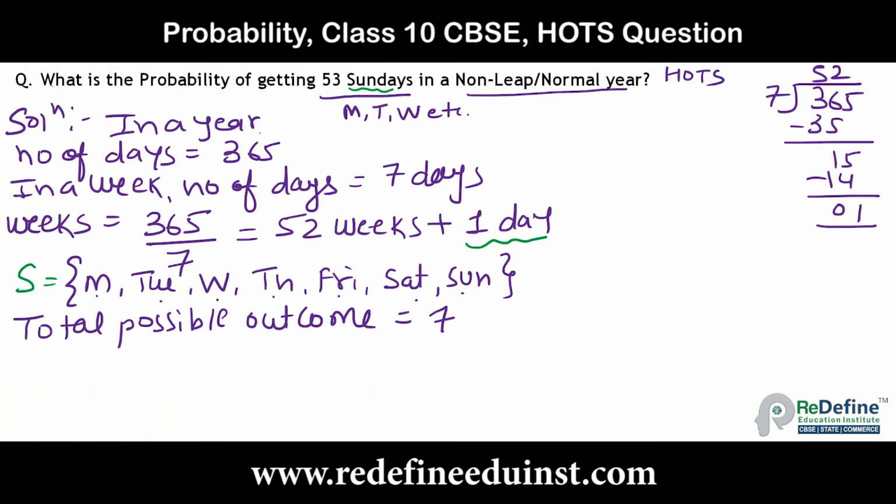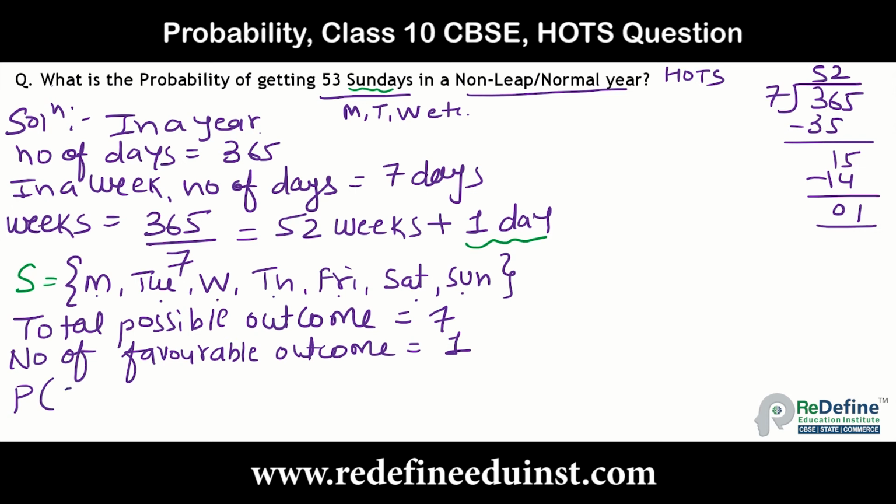Now we need to understand that 1 extra day. That 1 extra day could be any one day out of those 7 days. So the number of favorable outcomes could be 1.